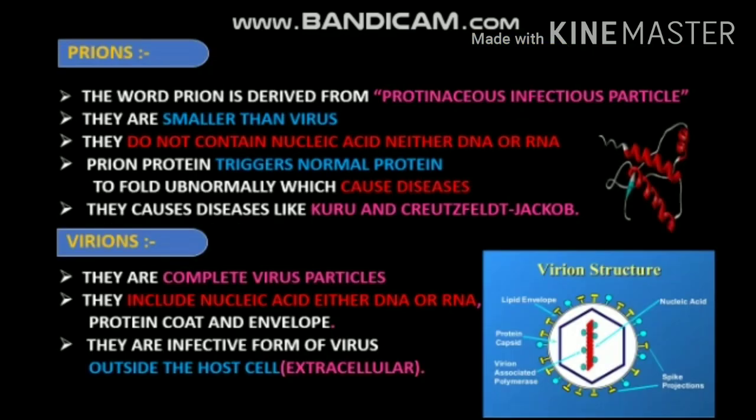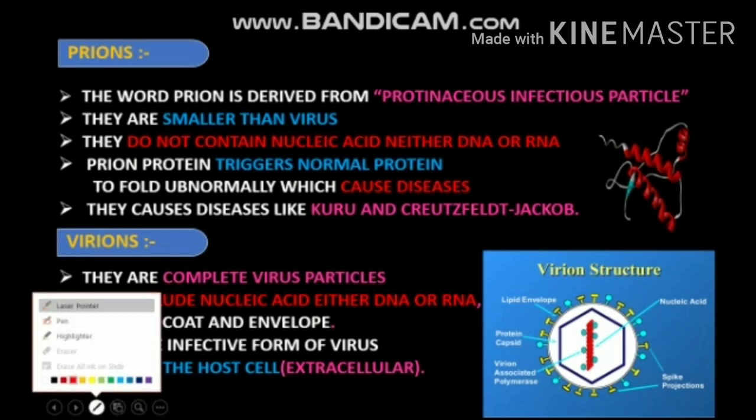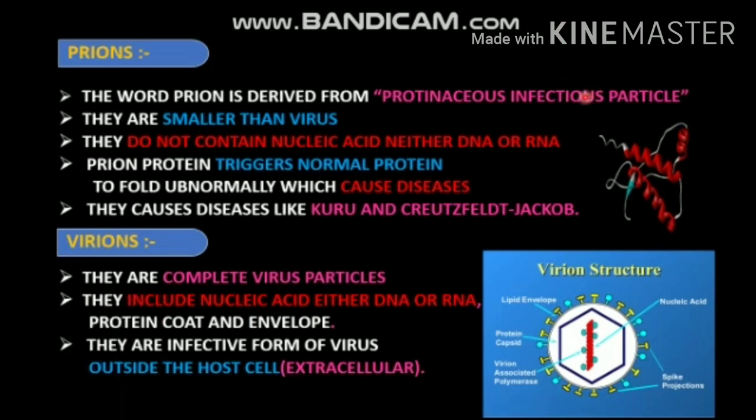Now we are going to learn about prions and virions as also disease causing agents. The first one is prion. The word prion is derived from the phrase proteinaceous infectious particle. So they are protein particles which create the infection. They are smaller than virus.